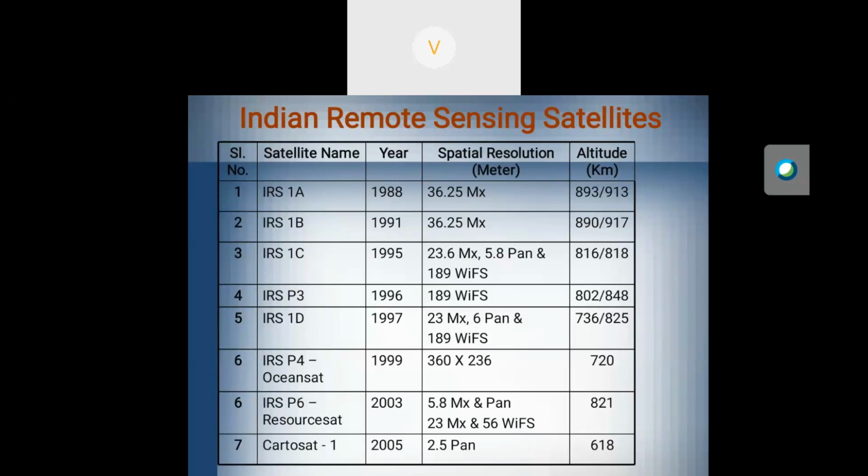Then you go for IRS-1B. It was launched in 1991, having a 36.25 meter resolution. I will tell what is meant by spatial resolution. IRS-1C means 23.6 meter resolution. IRS-P3 means 189 WiFS. I will tell what is meant by WiFS and PAN. These are the different types of satellites already launched by the Indian Remote Sensing program in the corresponding years. Altitude is the height of the satellite from the Earth.